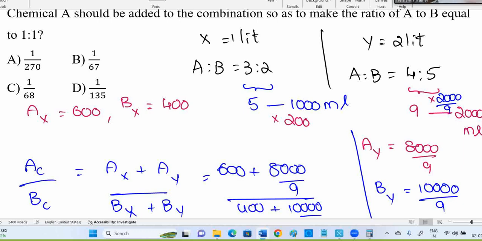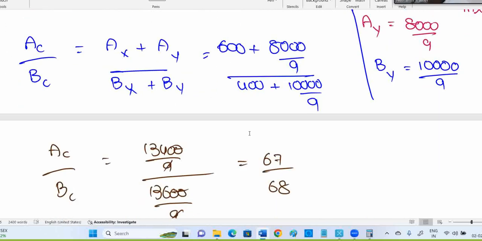Now in vessel C, chemical A in C is nothing but chemical A in X and Y adding. Chemical B in C is nothing but chemical B in X and Y adding. And cancelling and doing that ratio, I got 67, 68. Now listen, my dear, listen. This should become 1 is to 1 now. Okay. Now which one is less? 1 is to 1 means what to be added? In C, I want to add 1 extra.